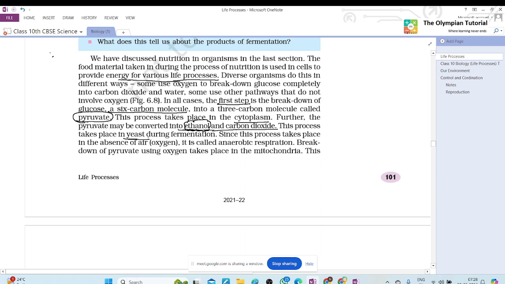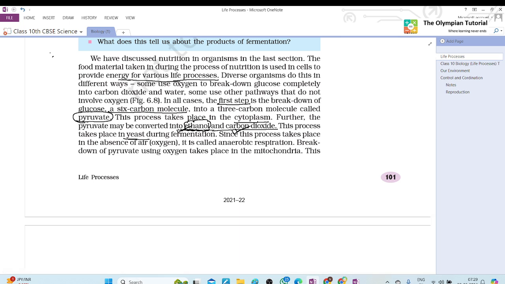Tanya, by fermentation, which food is formed? Can you tell me any food item which is formed by the process of fermentation, where we use curd? Okay. The best example is idli, bhatura, dhokla. They are fermented. So during the fermentation, ethanol and carbon dioxide is formed. That's why they appear fluffy.